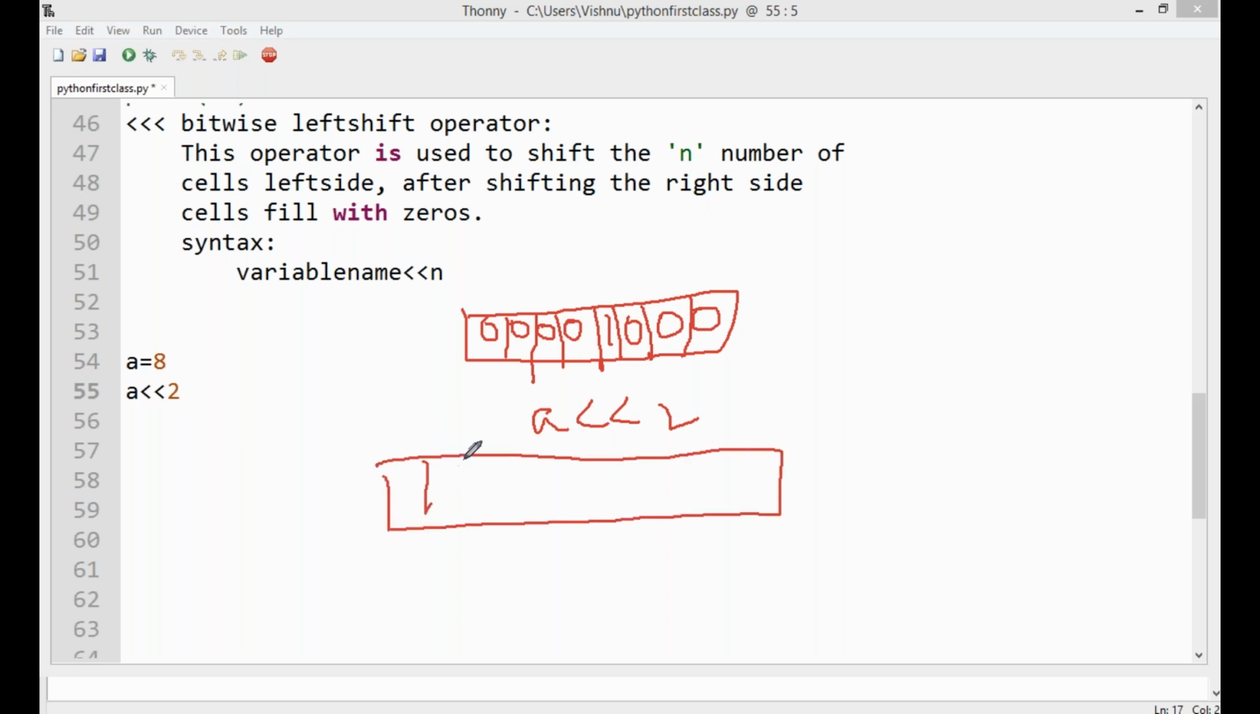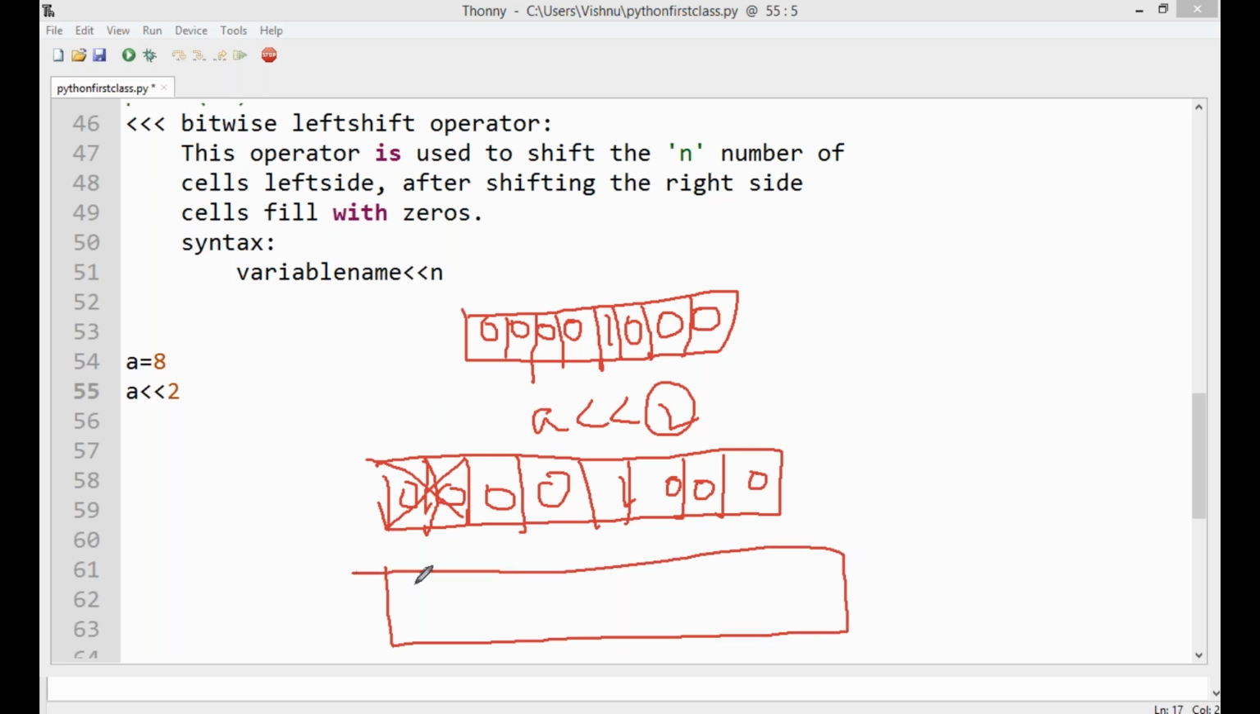Here, 4 zeros, 1, 3 zeros. The value is shifting by 2 digits. That means these 2 digits are shifted to the left side. After shifting, these are the values: 0, 0, and 1, 3 zeros. Clear, guys?